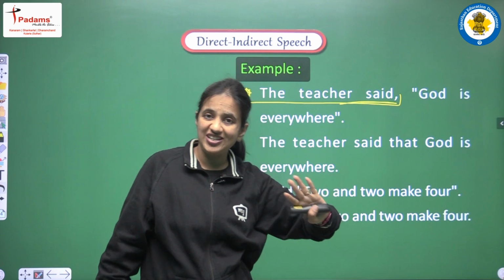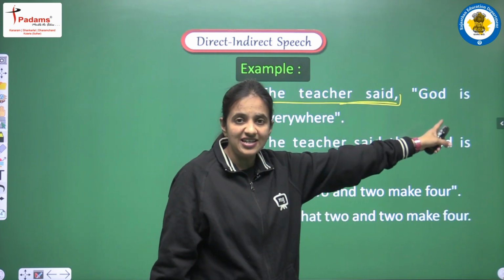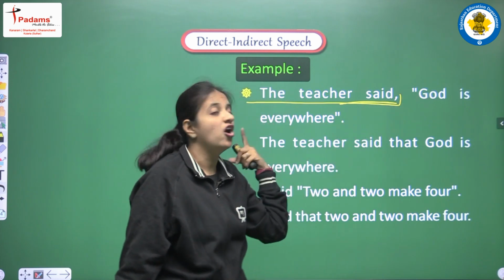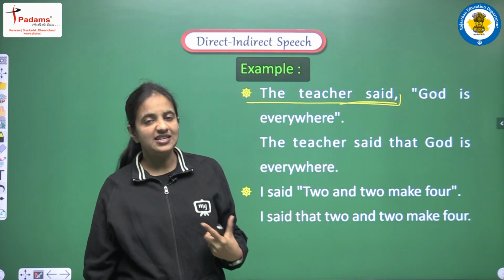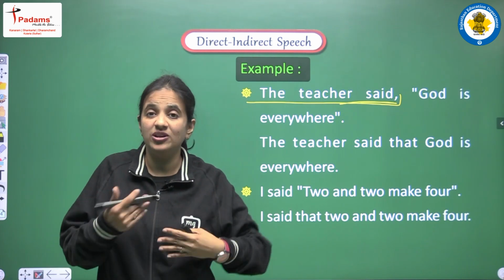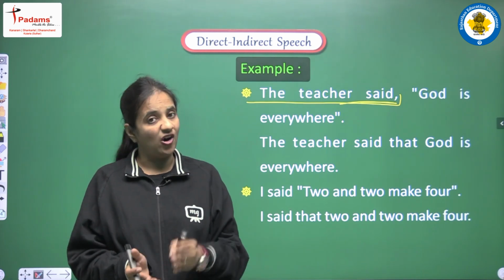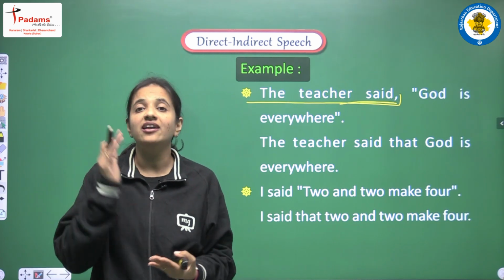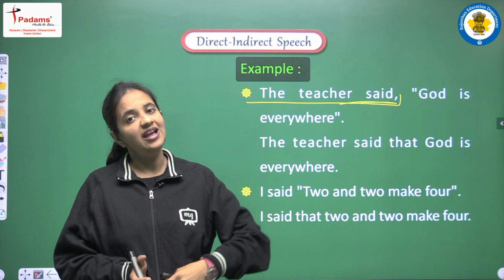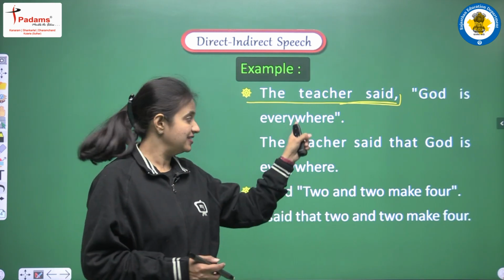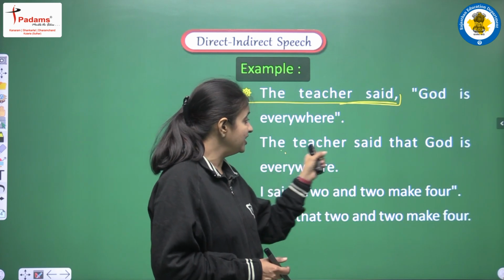Why won't we change? Because just read the sentence of the reported speech one more time. The sentence is God is everywhere. So this sentence is a universal truth, because yes, it's a universally true statement that God is everywhere. So if we are having such a sentence in which we are having any universal truth or any habitual fact, then we don't do the changes in the tense, and this is the reason our answer is, the teacher said.